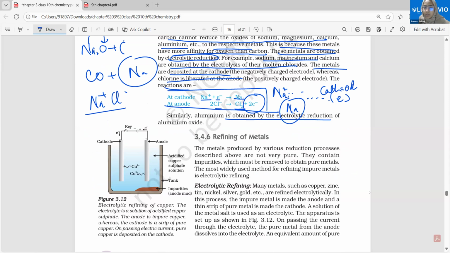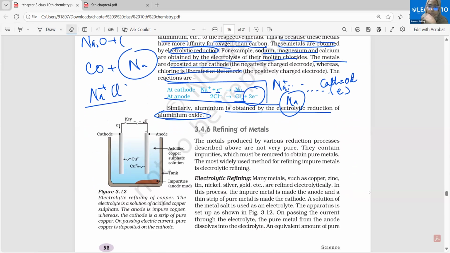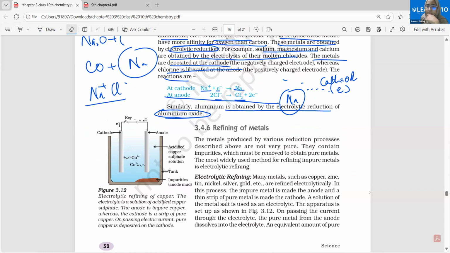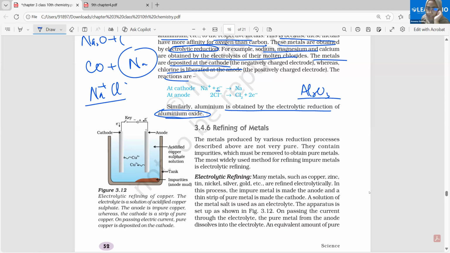Aluminium is obtained by the electrolytic reduction of aluminium oxide. In a similar manner, oxygen will be deposited on the anode, and on what electrode will aluminium be deposited here? For the electrolytic reduction of aluminium oxide, on what electrode will I get aluminium? My point is, let's suppose I have aluminium oxide. This is the ore. It is the oxide ore, right? Not the chloride ore, because it is in combination with the oxide.